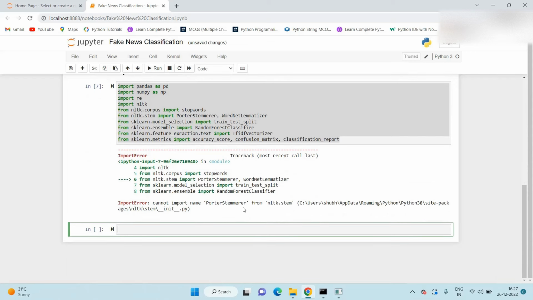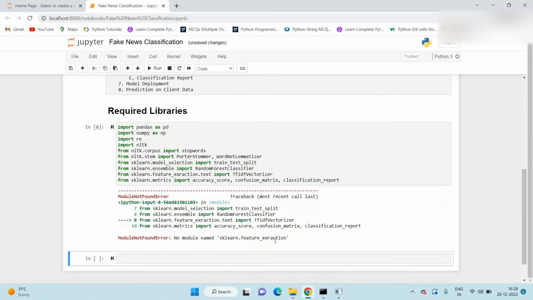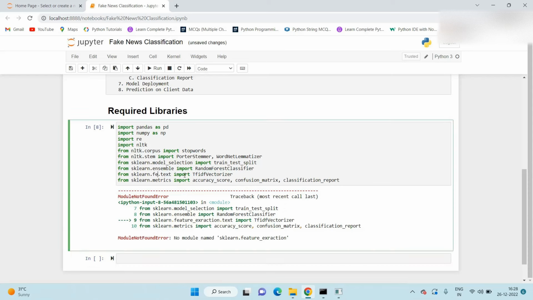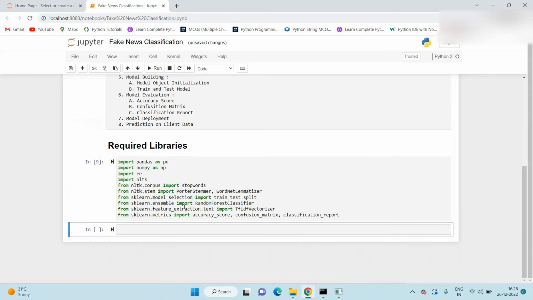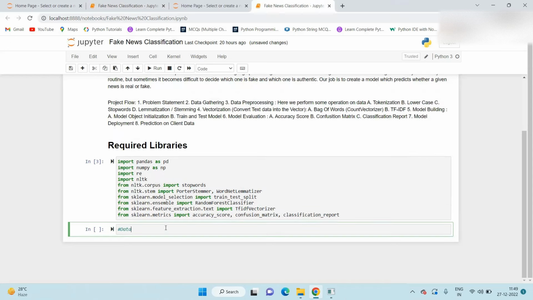So once we execute this, here we will get the error. Now our required libraries are imported. Now our first step is data gathering.